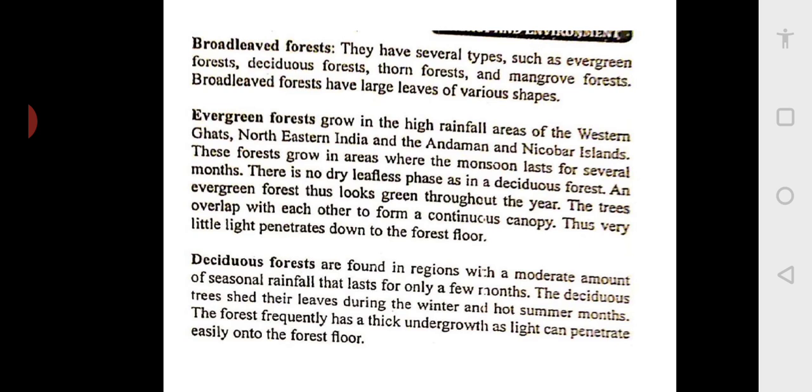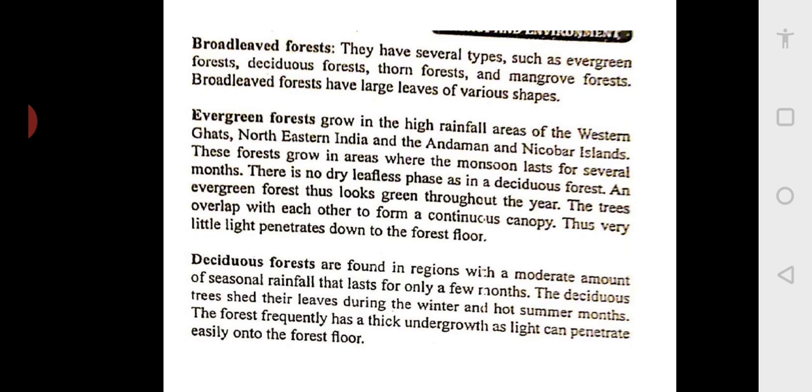Then you have the deciduous forest, found in regions with a moderate amount of seasonal rainfall that lasts only a few months. So here instead of 5 months, it may last for 1 or 2 months only. The deciduous trees shed their leaves during the winter and hot summer months. The forest frequently has a thick undergrowth, as light can penetrate easily to the forest floor. See what happens when the trees shed the leaves: the sunlight falls on the earth, and because the leaves have fallen, there is a lot of nutrition on the earth.